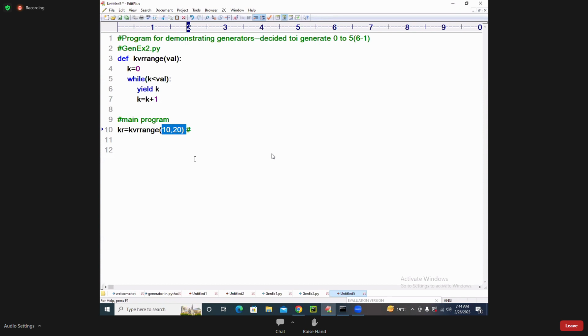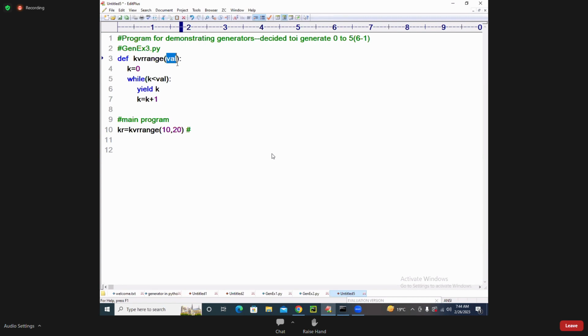It is something like a range of what? Range of start comma stop. It will give you what? Start to stop minus 1. But I want to generate my own generator from 10 to 20. I want to generate. So, generator example 3.